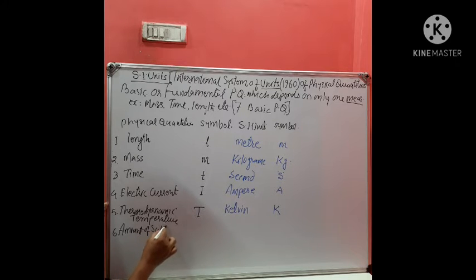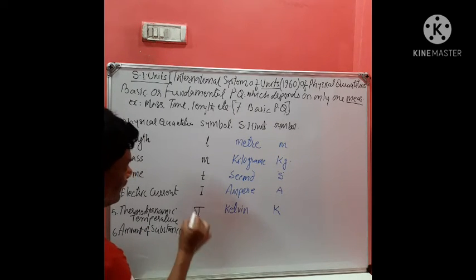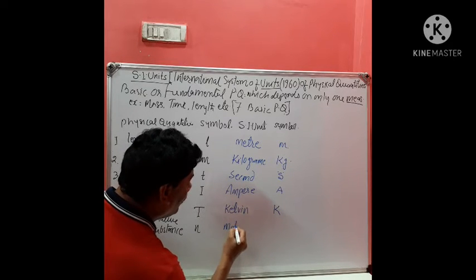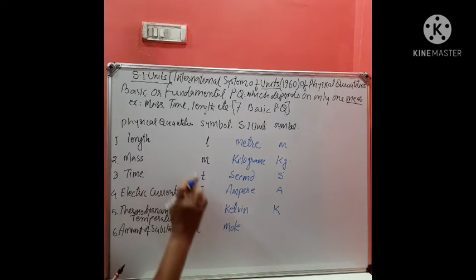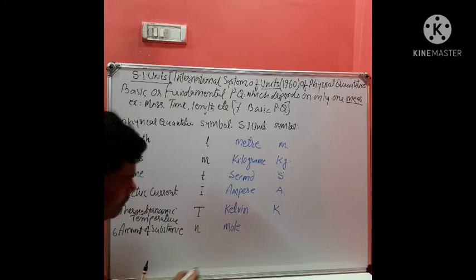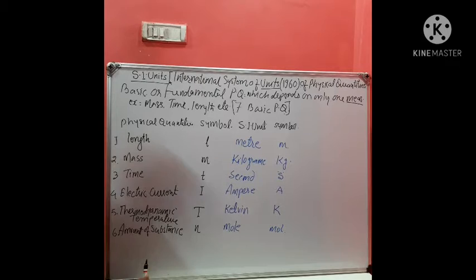The next one, again very important, is amount of substance. This is related to Avogadro. Amount of substance is denoted by n. Its SI unit is mole. In the mole concept, we will study the mole, that is the Avogadro number. The symbol of the SI unit mole is mol.